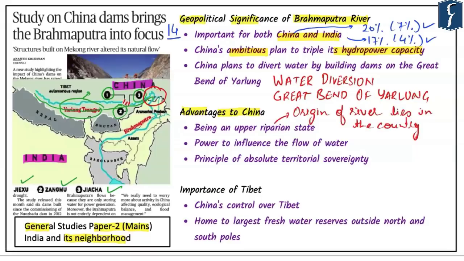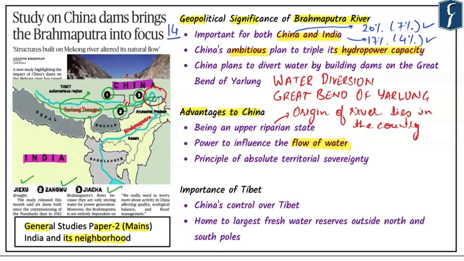China is completely upper riparian, which lends it an unparalleled advantage and power to influence the flow of water to nations downstream. India functions as a middle riparian state, but with respect to Pakistan or Bangladesh, India acts as an upper riparian state. This brings us to an important question: what kind of advantage does an upper riparian state have in the country where the river originates?